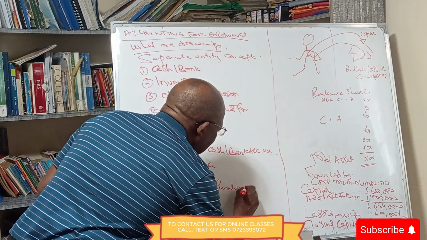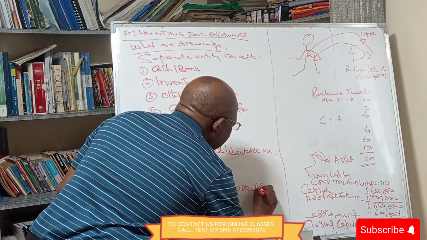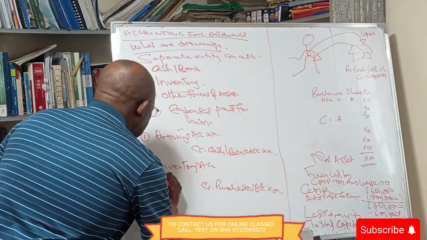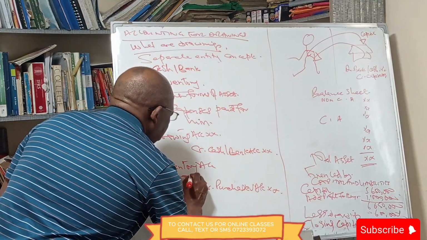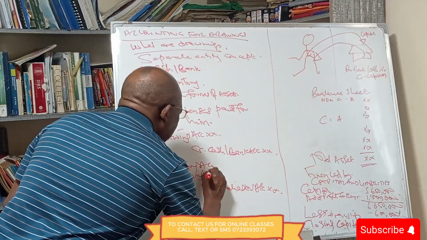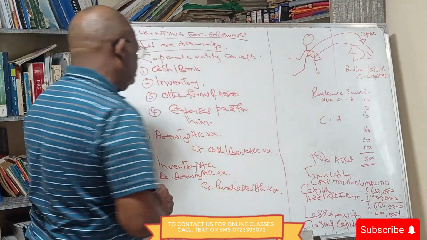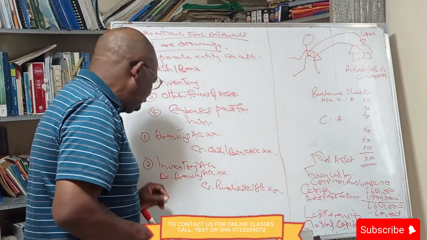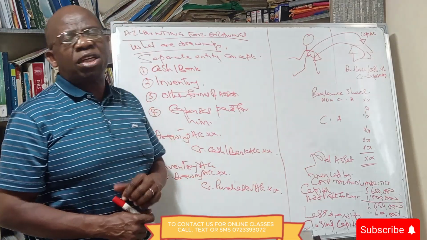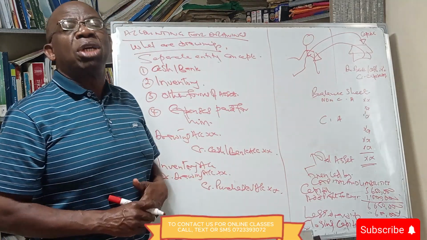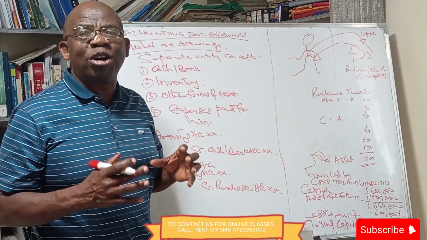So we credit purchases account as we debit drawings account. We do not credit inventory because we do not have an account called inventory.